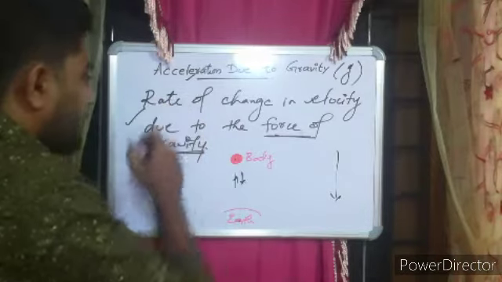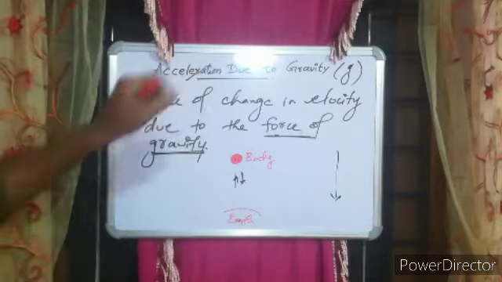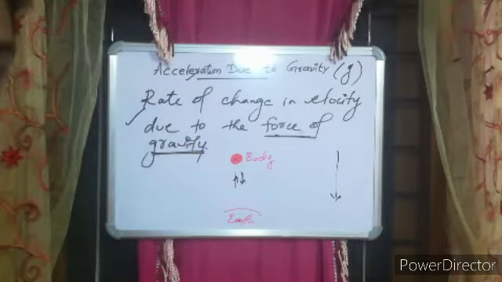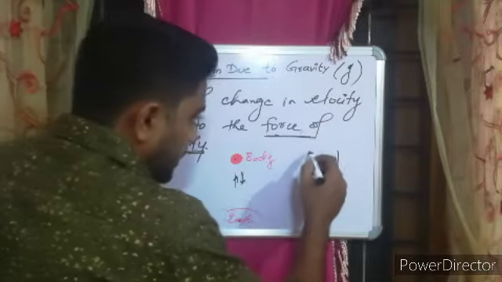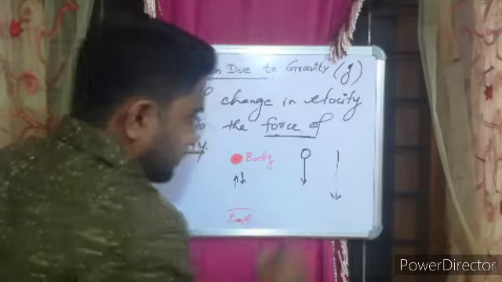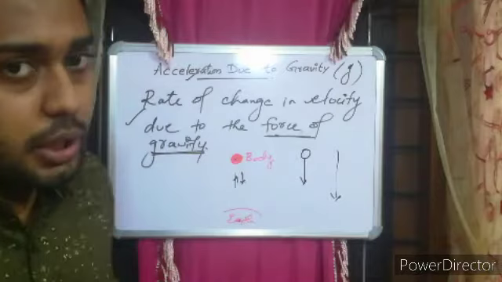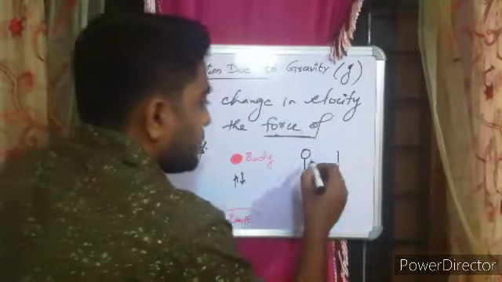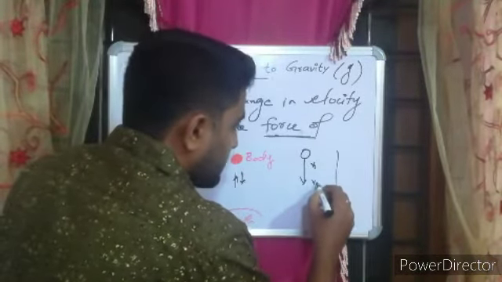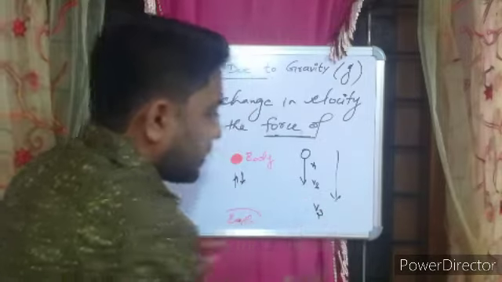Again, how is it going to impact our acceleration due to gravity? When a body is falling down, its velocity increases. So it will be v1, after some time it will be v2, and after some time again it will be v3.